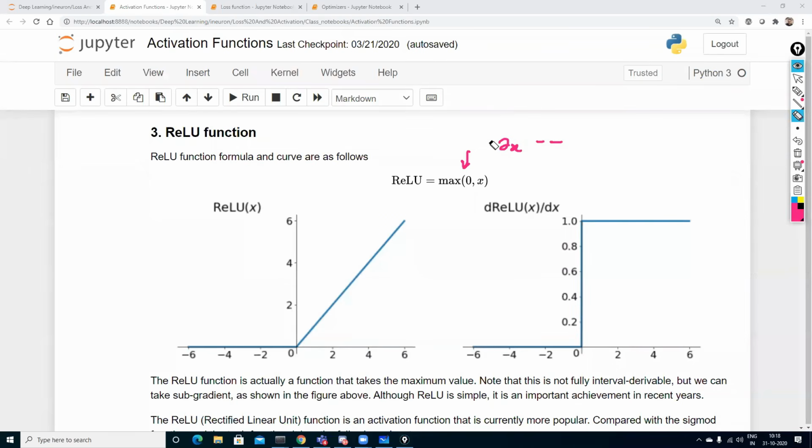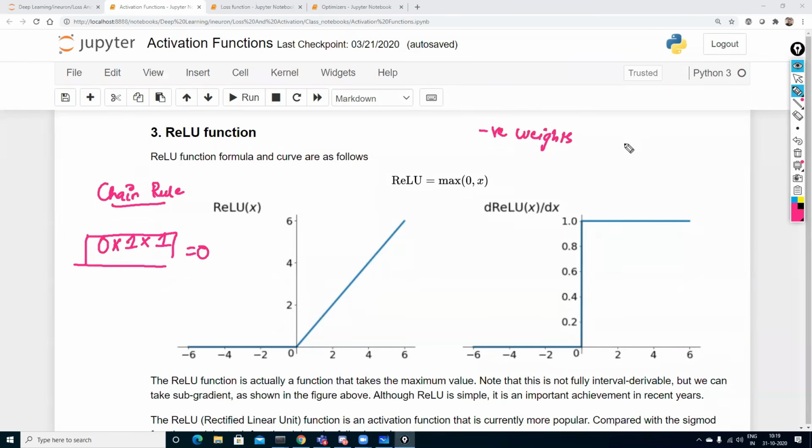Now what happens? Whenever your x value is less than or equal to 0, you will be getting it as 0. But what are the main problems with respect to this? When you are doing back propagation and trying to find the derivative of negative weights, this is going to be 0. And when 0 is there, according to the chain rule, suppose one of my derivatives is 0, the other may be 1, the other may be 1, because it may be either 0 or 1. So whenever there is a 0, this whole value will become 0.